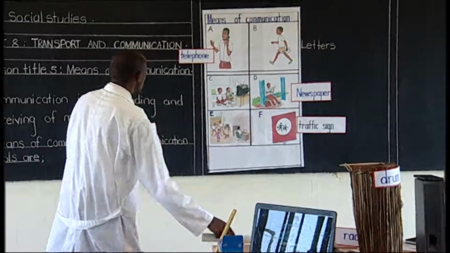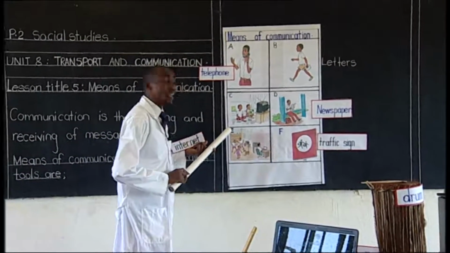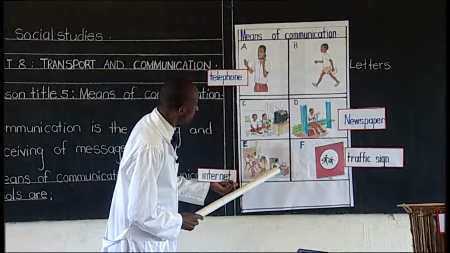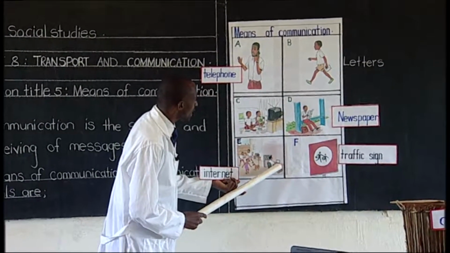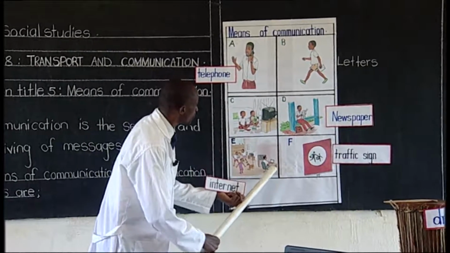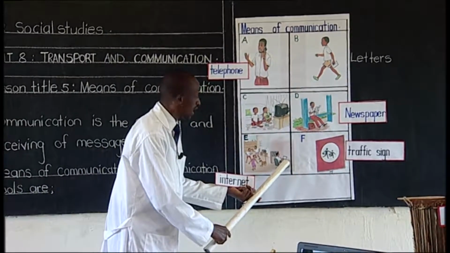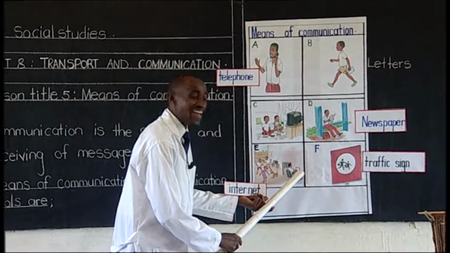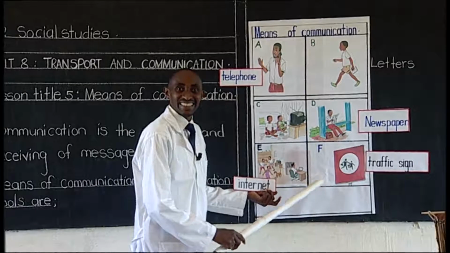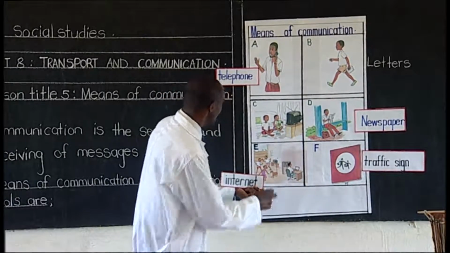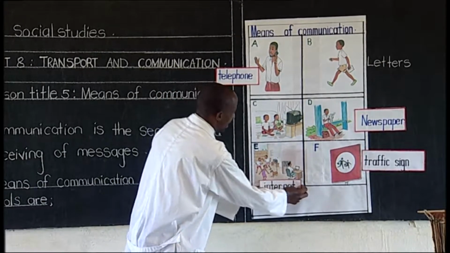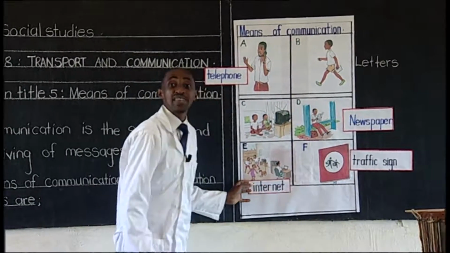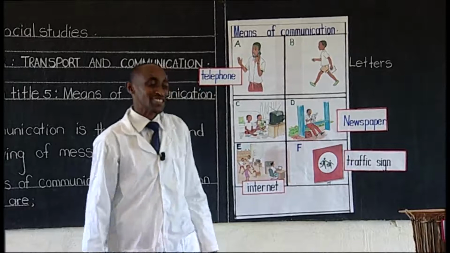When you go back to our chart, there is part E again. This person here was using a laptop, and I know he had internet. That's why I brought it there, so that you know that internet is a means of communication.